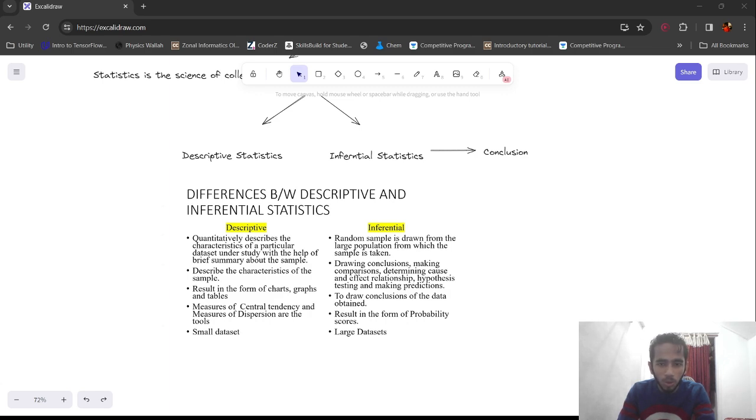Where did the photo go? Let me just find the photo. Yep, I got the photo.